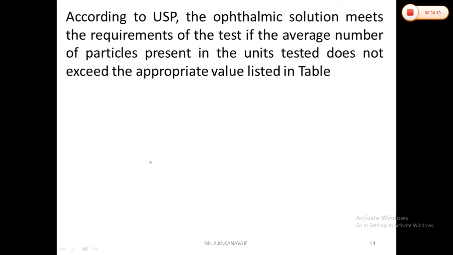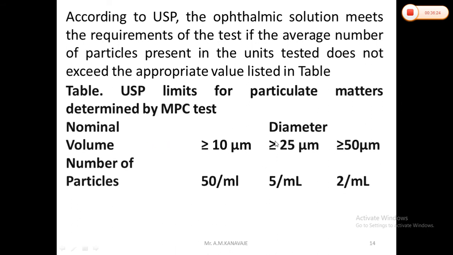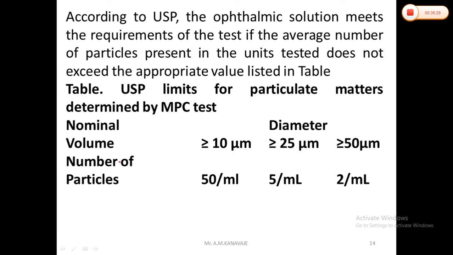According to USP, the ophthalmic solutions meet the requirements of the test if the average number of particles present in the unit tested does not exceed the appropriate values listed in the table. Here they have given the nominal volume and number of particles. For 10 micron size particles, it should not be more than 50. For 25 micron particles, it should not be more than 5 particles per ml, and for 50 micron particles, not more than 2.